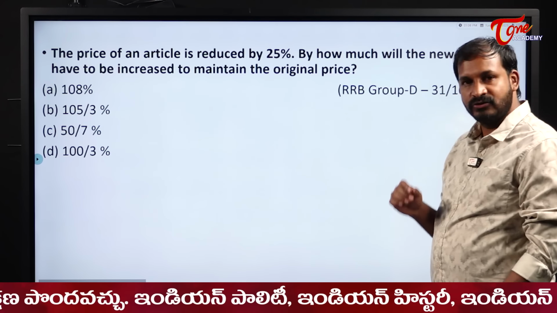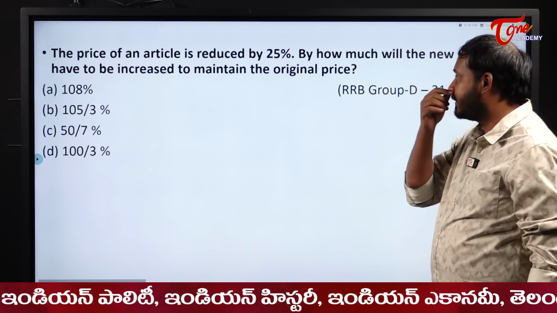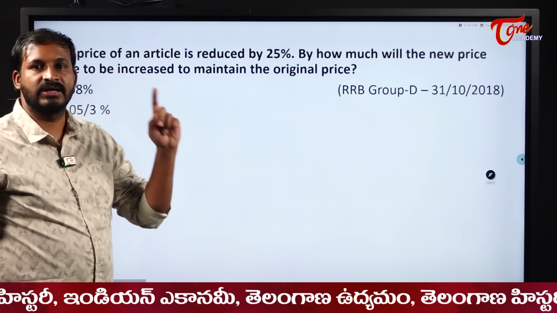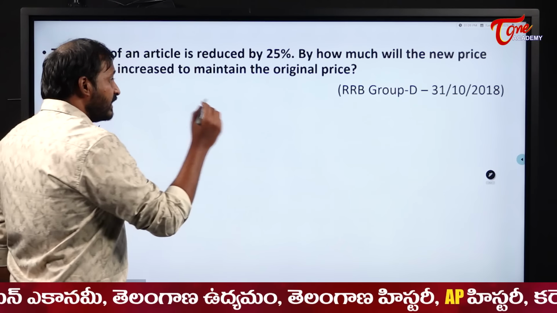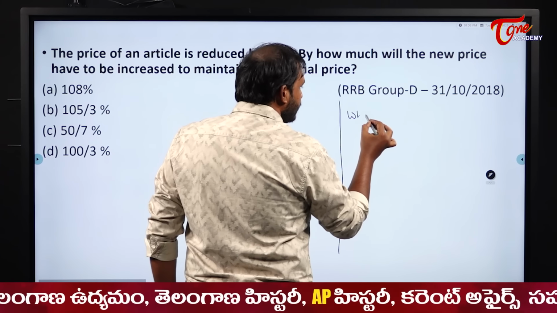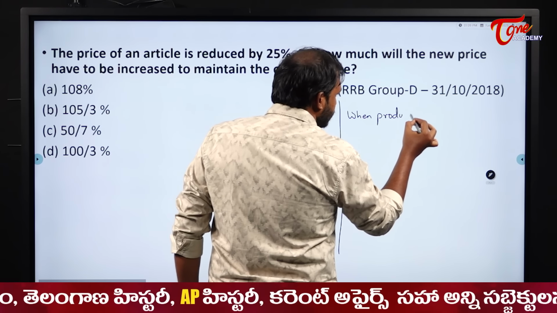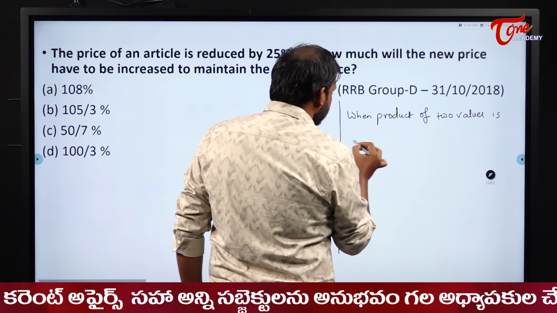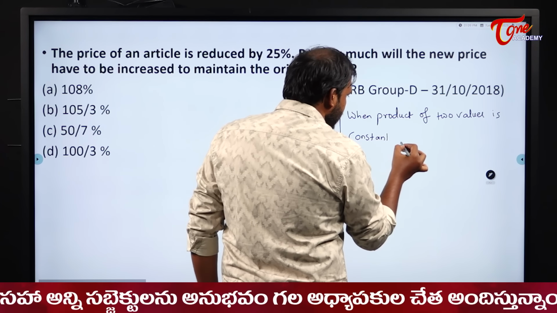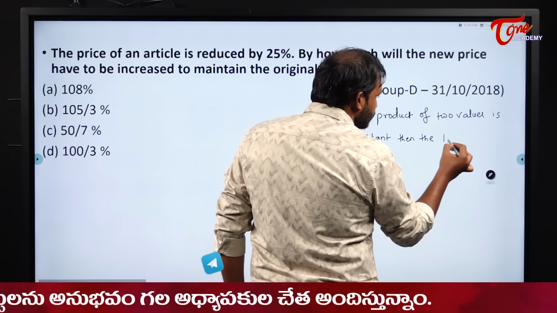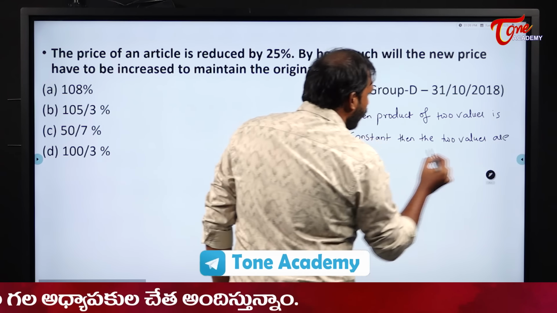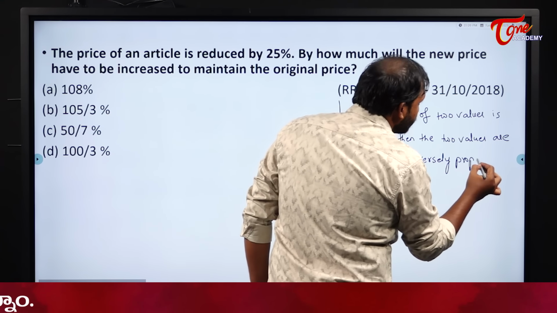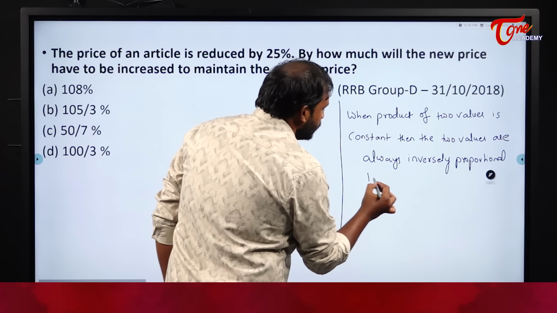The price of an article is reduced by 25%. By how much percent must the new price increase to maintain the same original price? Now see here, students, in our percentage concept, this one we discussed many times. When the product of two values is constant, then the two values are always inversely proportional to each other.